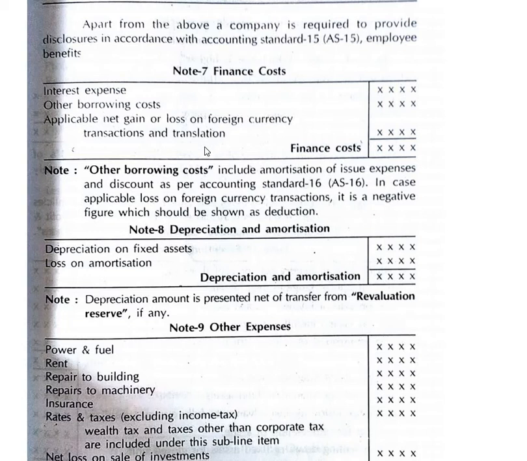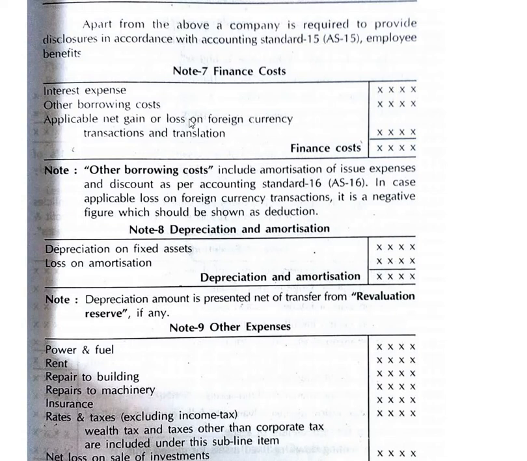Then other borrowing cost. What will happen? Usually, whenever we are purchasing or acquiring, or whenever we are having construction for production purposes, an additional cost is incurred for bringing in the fixed assets.